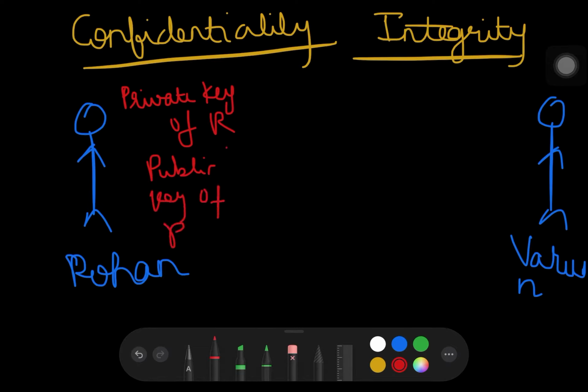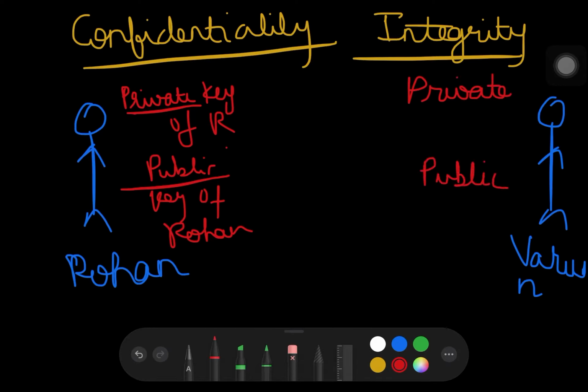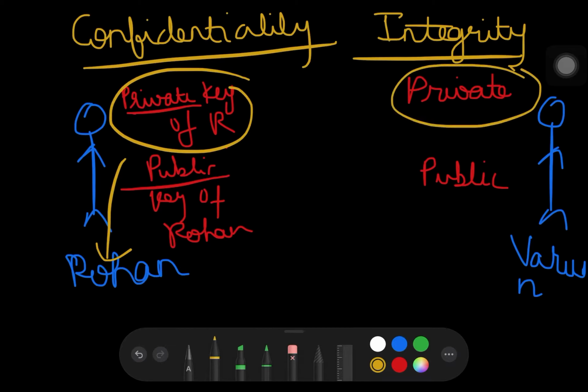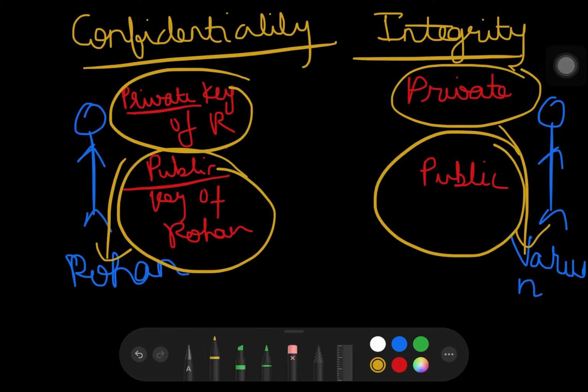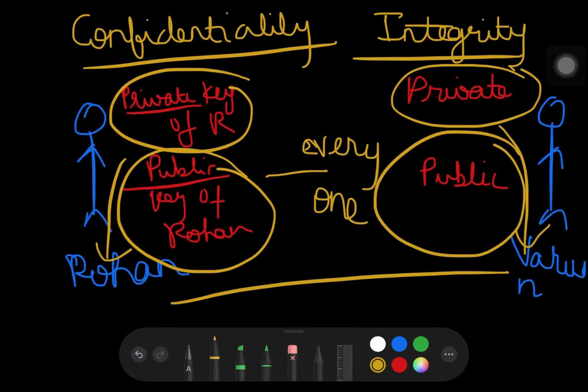Similarly, Varun has his private key and Varun has his own public key. The private key of Rohan is known only to Rohan. The private key of Varun is known only to Varun. Public key of Rohan and public key of Varun is known to everyone. So using this, we do encryption of the message.